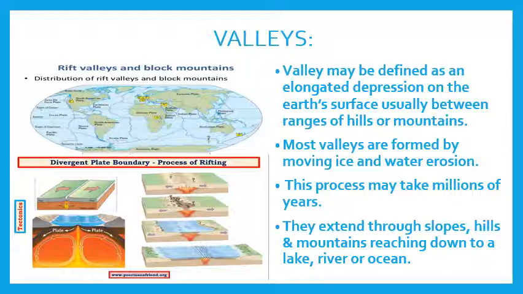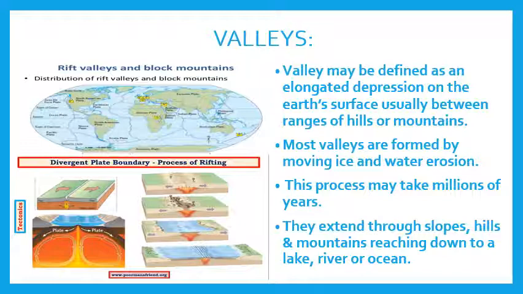So let us start. First of all, what is a valley? Valley may be defined as an elongated depression on the earth's surface, usually between the ranges of hills or mountains. Most valleys are formed by the moving ice and water erosion. This process may take millions of years. They extend through slopes, hills, and mountains, reaching down to a lake, river, or ocean.